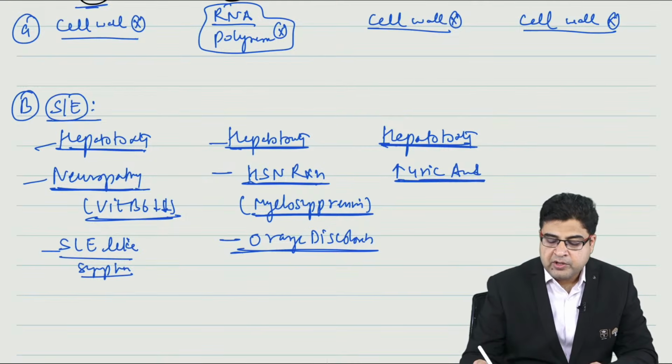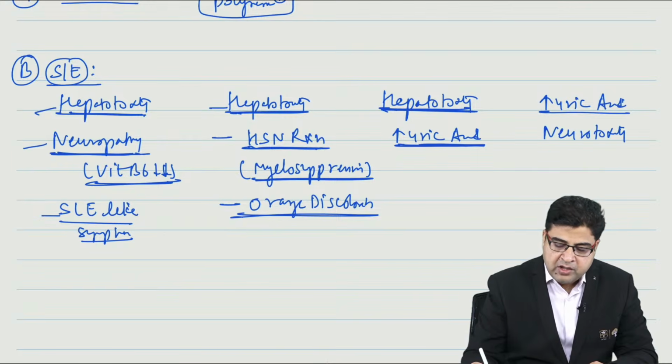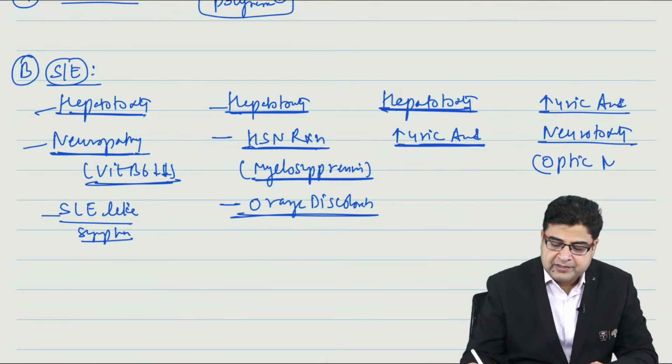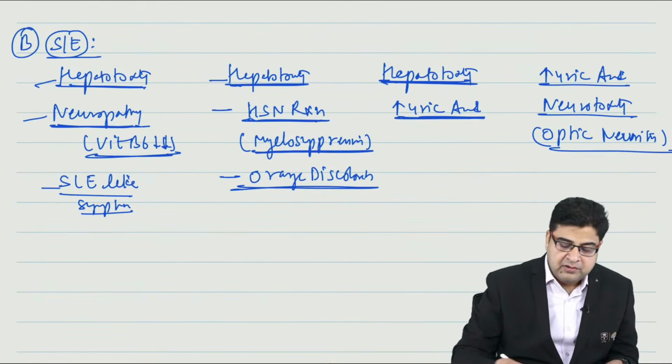If we talk about ethambutol, ethambutol is a drug which can cause hyperuricemia as a side effect. Plus, this medicine can also result in neurotoxicity. As a result of neurotoxicity, patient can develop optic neuritis. So this medicine can damage the retinal nerves, can result in optic neuritis, and result in red-green blindness as a side effect.